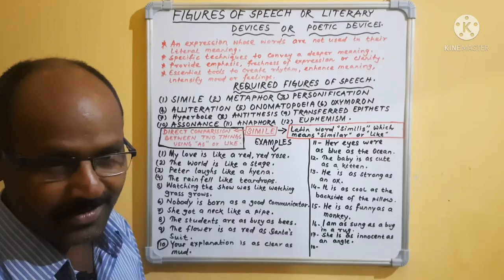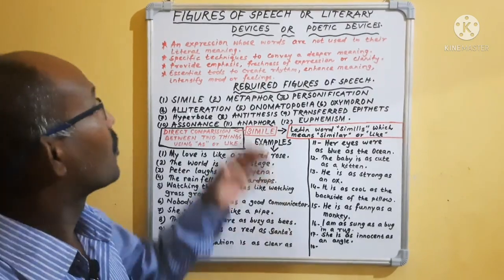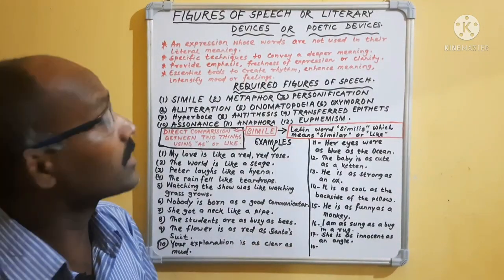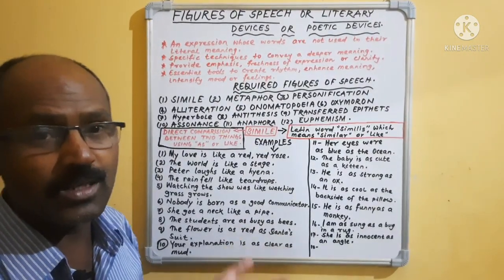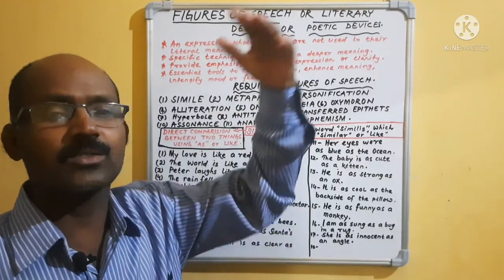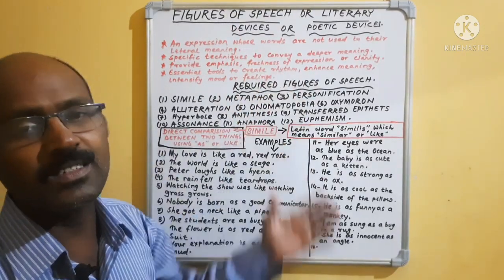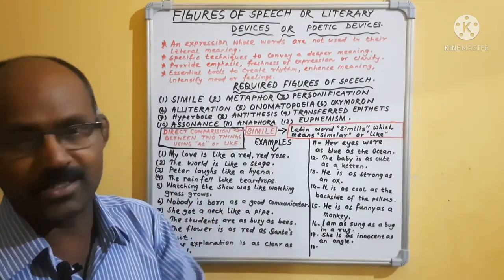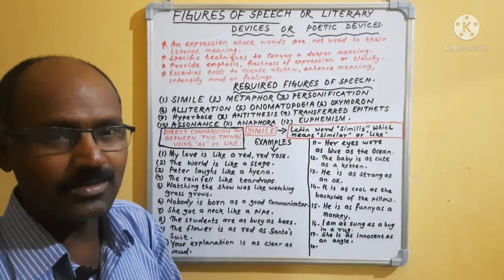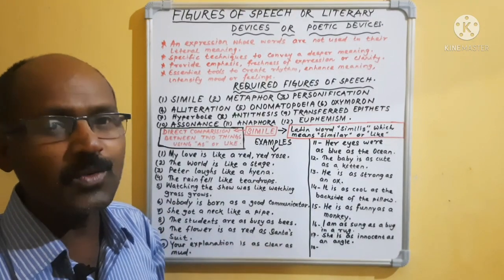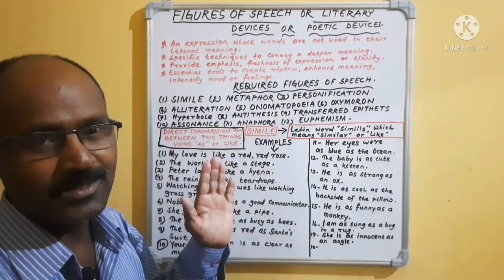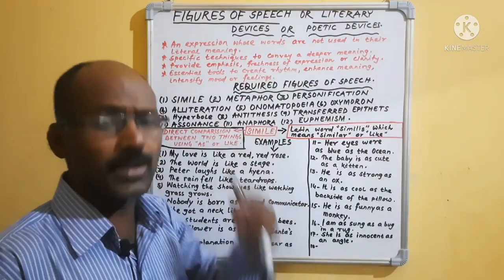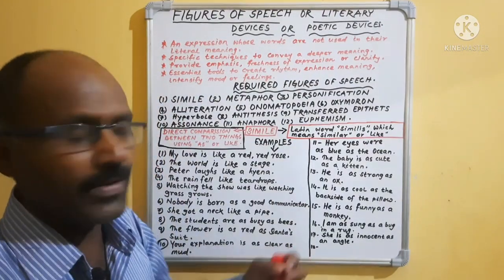the poetic devices. First, we should know what are the figures of speech or what is the meaning of literary devices or the poetic devices. As you are the students from standard 6 to 12, these things are basically required for poem, drama or the literature part. So, all are eagerly waiting for this. First, we should know what is figures of speech or the literary devices or the poetic devices. If we know, then it will help a lot.